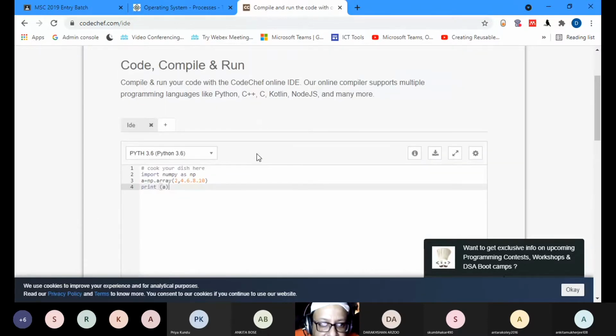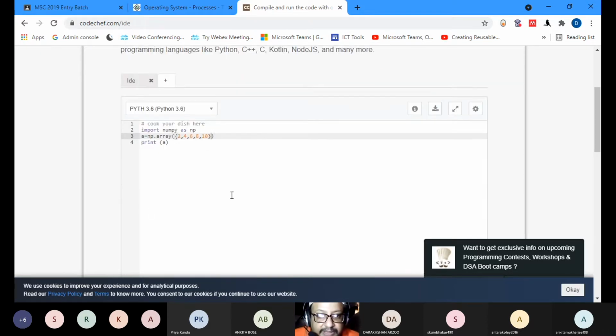Maybe here's the problem. I've given dots. There should be a comma over here. I could not see it properly because of my fading eyesight. The problem was me. So print A.